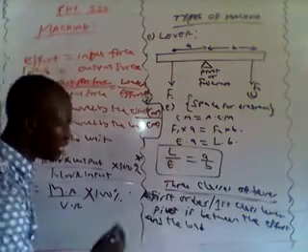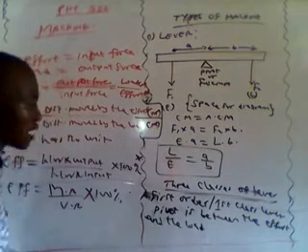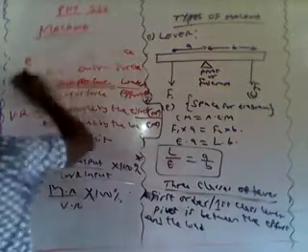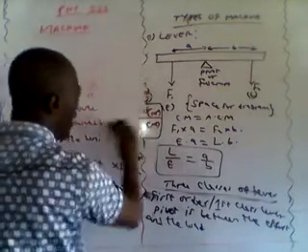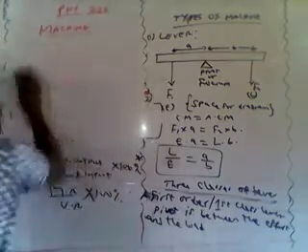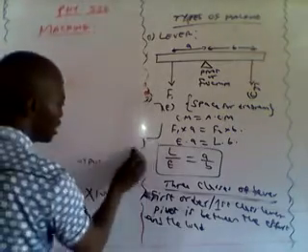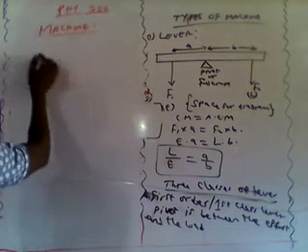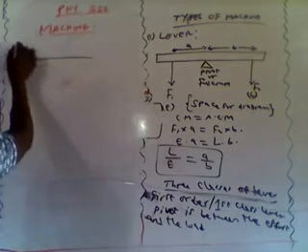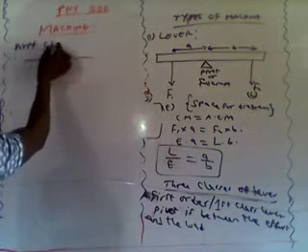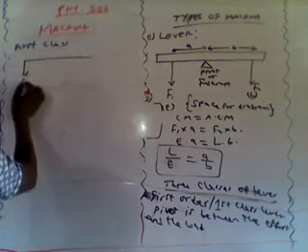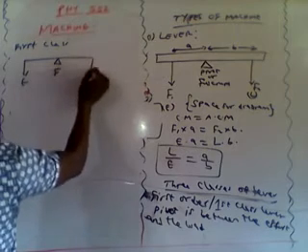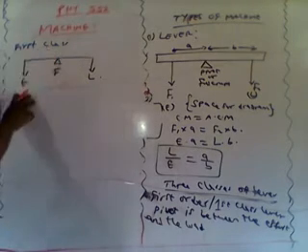Now, let's go back to the types of lever. First order or first class lever. In this case, we have the pivot in between the load and the effort. So if I must quickly draw that, what we are going to have is this: first order, first class lever. I have the effort, I have the pivot or the fulcrum, either of the two. Then I have the load. This is the first order.